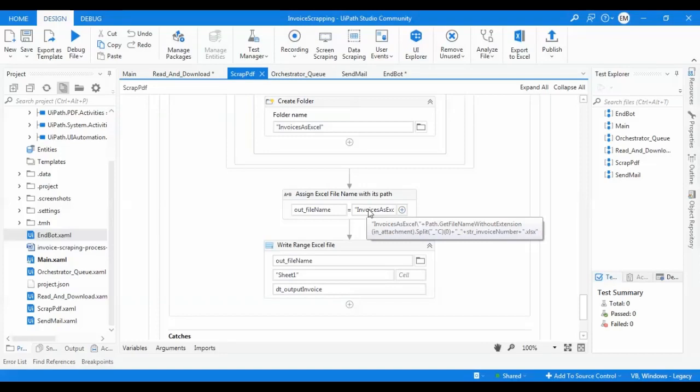So this is the file name, the Excel file name, and then I'm writing this data to this file path.